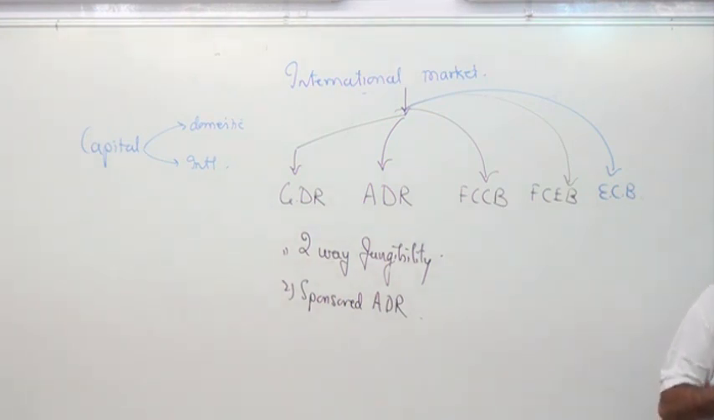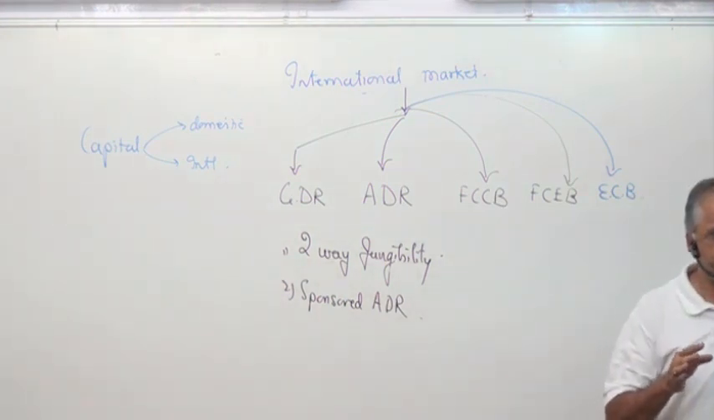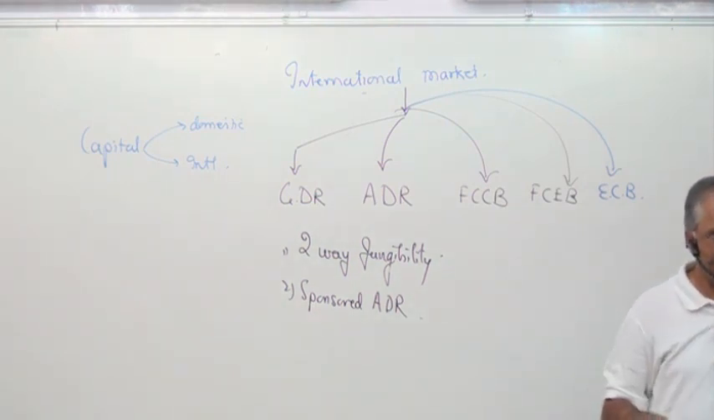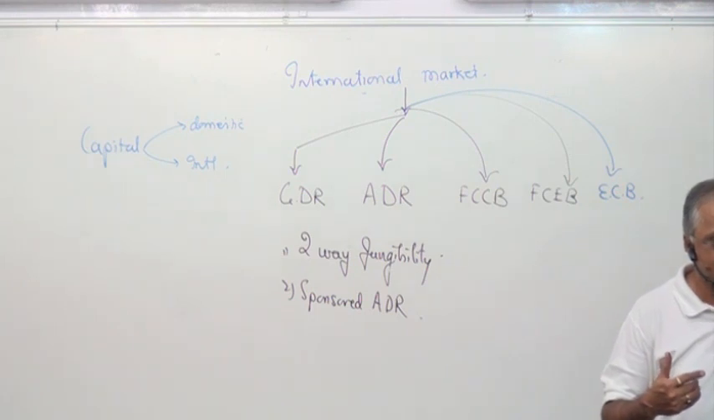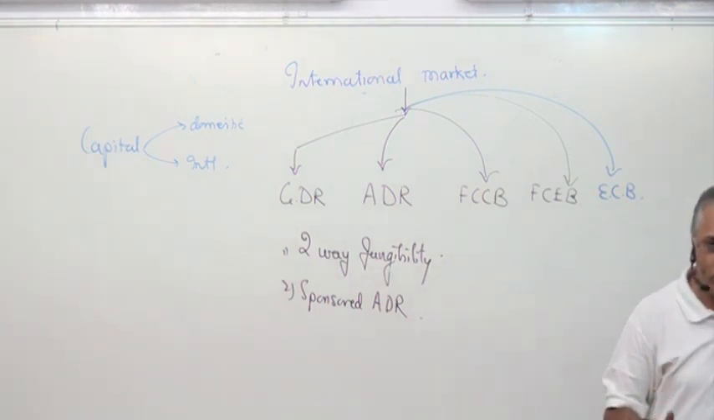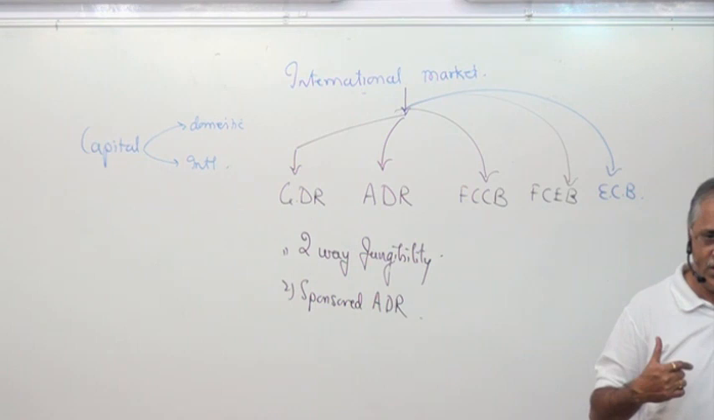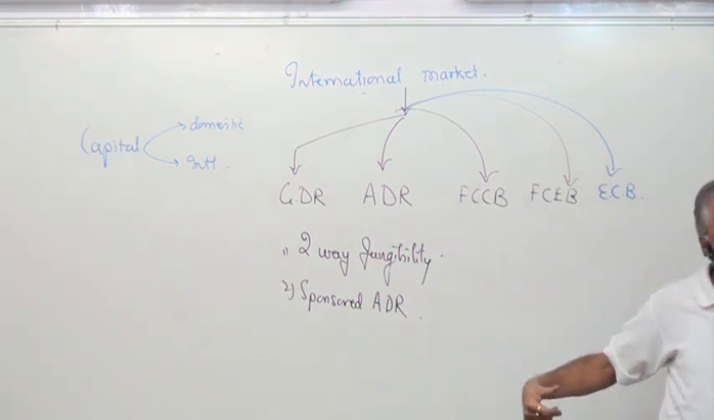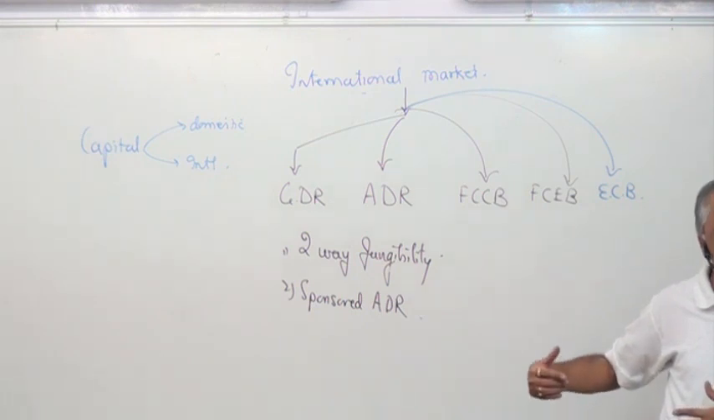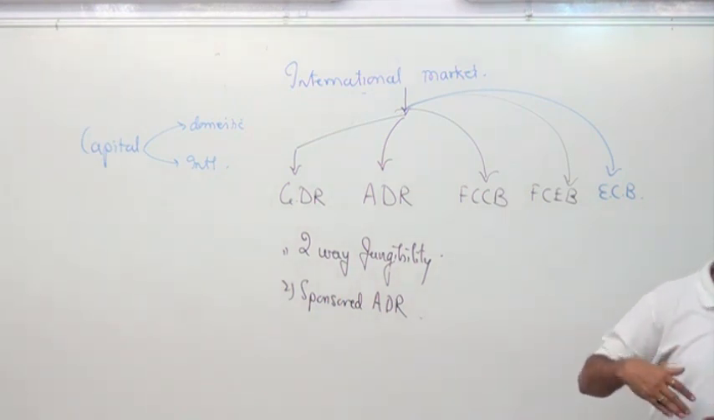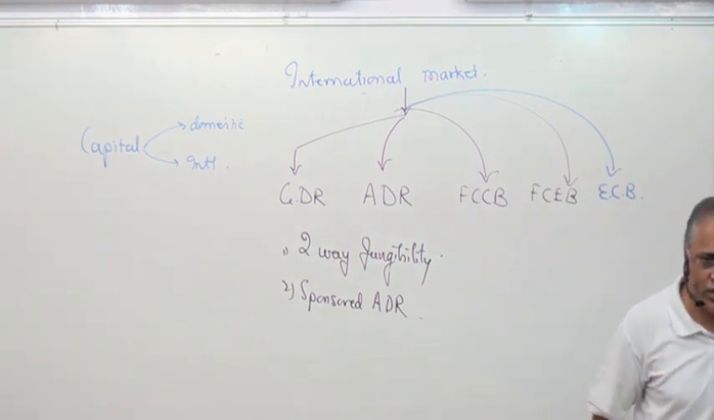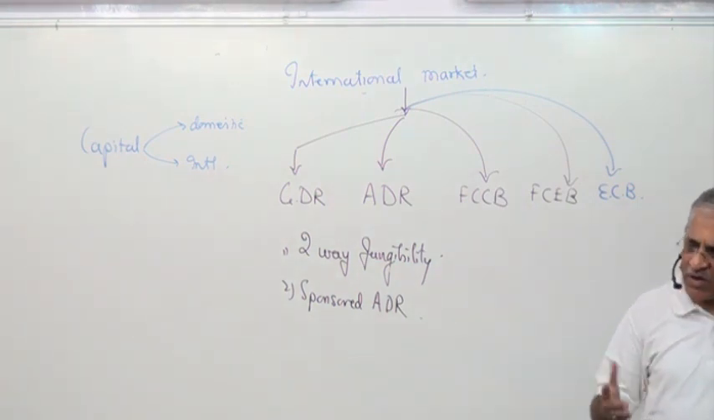Exchangeable bonds. X company issues FCEB, and when it matures, it doesn't get converted into X company shares. It's got a subsidiary Y. And he says, I will convert your debentures into my subsidiary company Y shares. So that is known as exchangeable bonds. So that's also possible. We don't have it till today, but there's no issue.